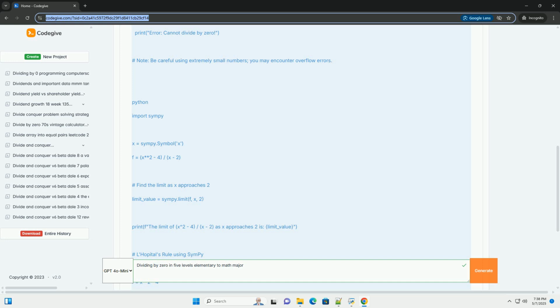Rings and zero divisors: in more general algebraic structures called rings, division is not always possible, even for non-zero elements. A zero divisor is a non-zero element a in a ring such that there exists a non-zero element b with a * b = 0. In rings with zero divisors, you have to be very careful because you cannot always cancel terms in equations the way you can in fields. Fields do not have zero divisors.